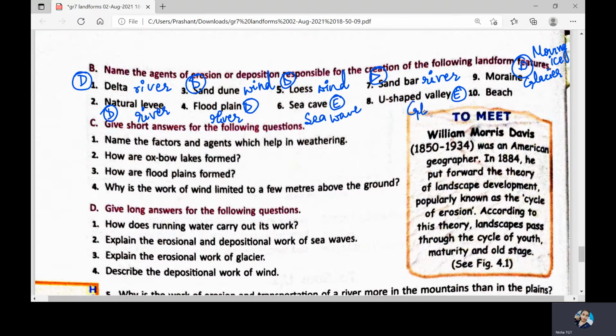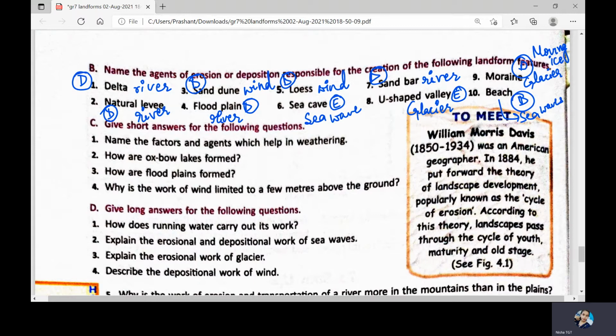And glacier will be the agent here. Then beach, deposition. And the agent here will be sea waves. So we have completed the second question also with the agents.